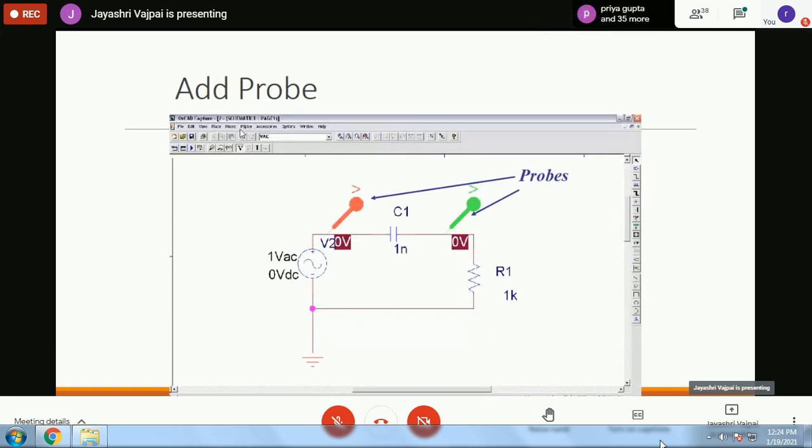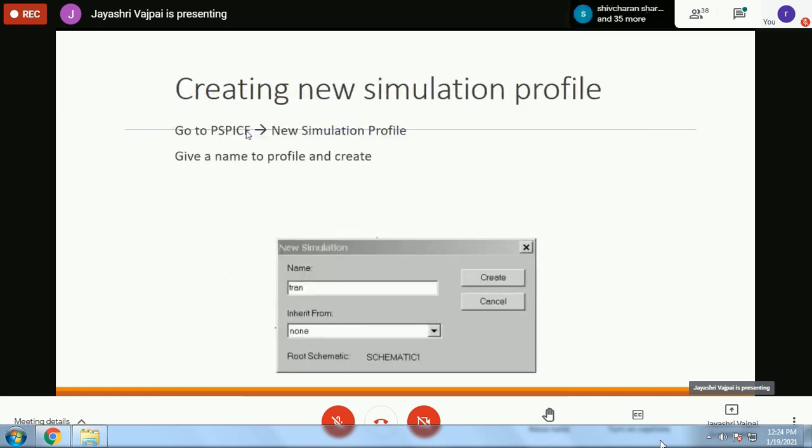There are certain PSpice functions which are available for use from this toolbar. So from this point, you can go forward.